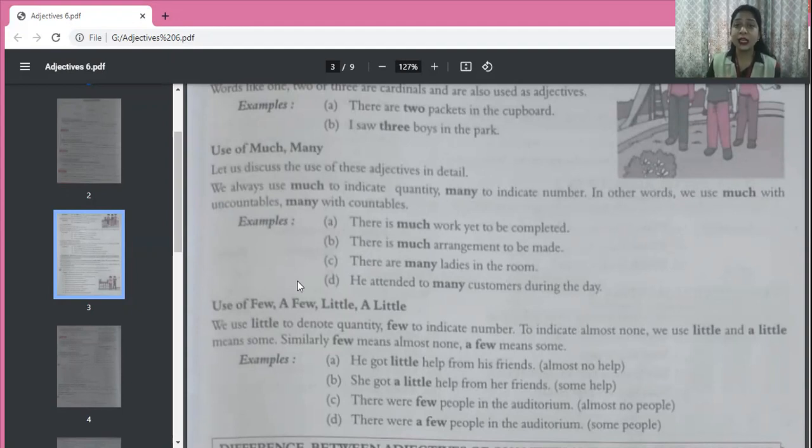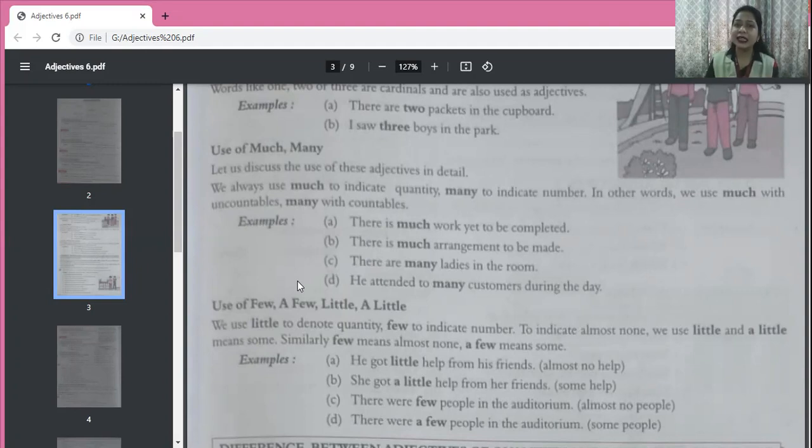This little hope, okay, hope is uncountable. You can't say 1 hope, 2 hope, 3 hope. Hope is the name of a feeling or idea, so hope is an uncountable noun.